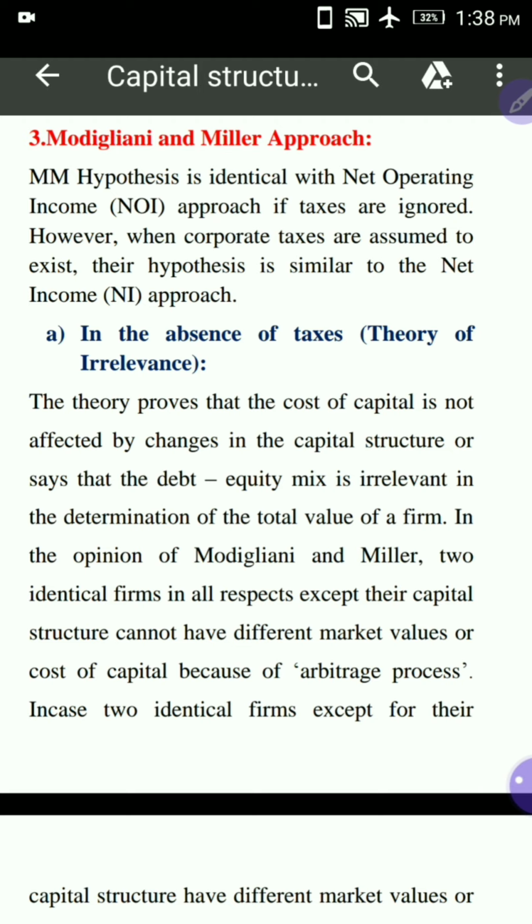However, when corporate taxes are assumed to exist, their hypothesis is similar to the net income approach. So actually, what is the net operating income approach?